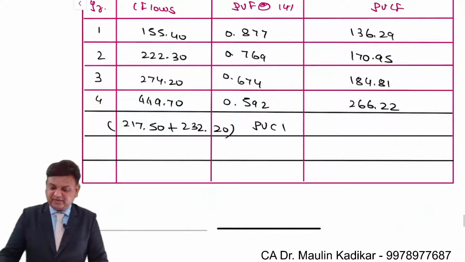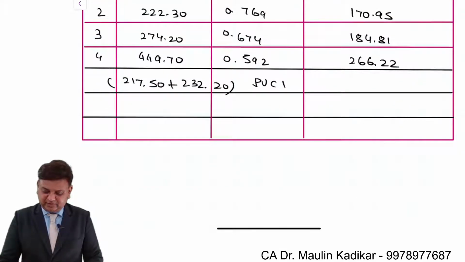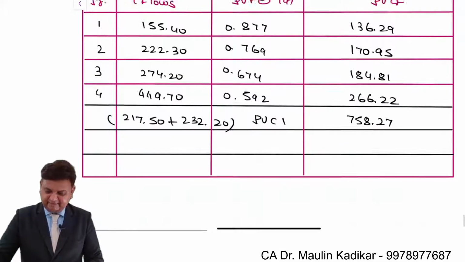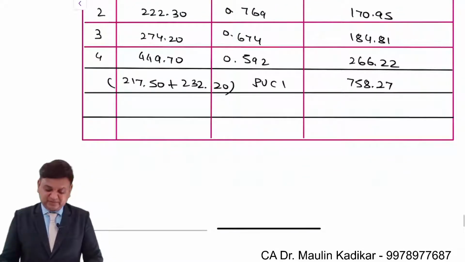This is the present value of the cash inflow. It is near to 758.27. 136.29 plus 170.95 plus 184.81 plus 266.22. Less investment.